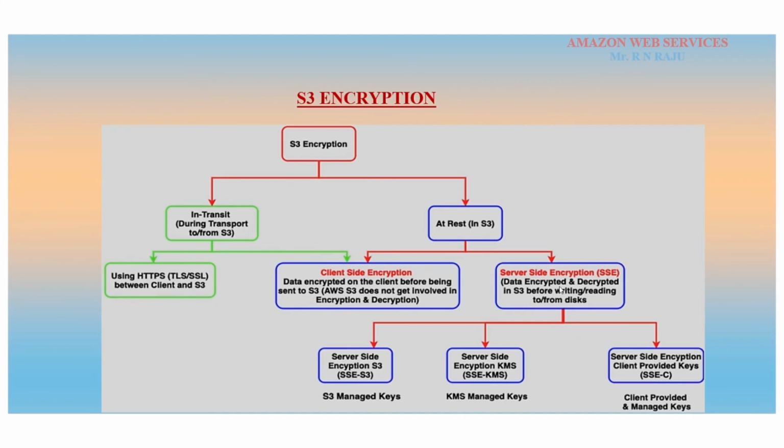Server side encryption means data is encrypted and decrypted in S3 before writing to or reading from disks. So everything will be taken care of by the provider, that is Amazon S3. In the Amazon server side encryption options, there are server side encryption S3, server side encryption KMS, and server side encryption with client provided keys. So actually three options in server side encryption.